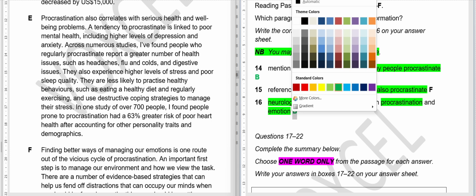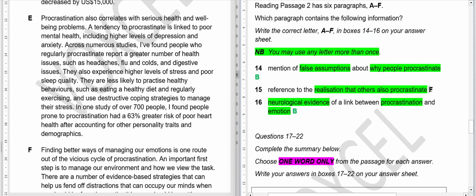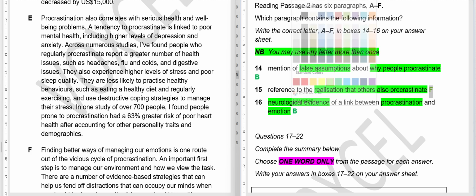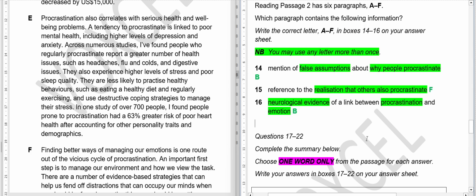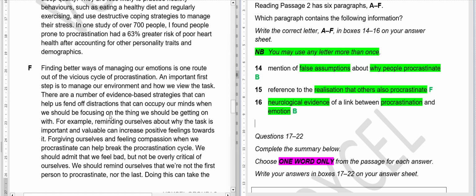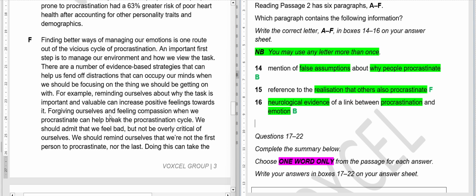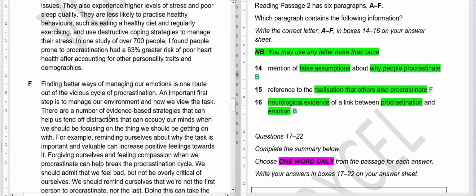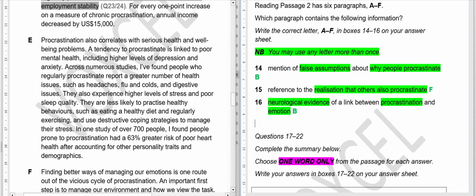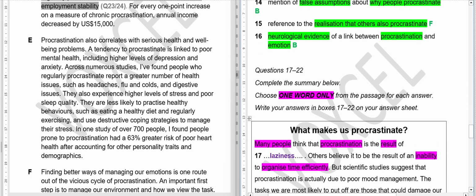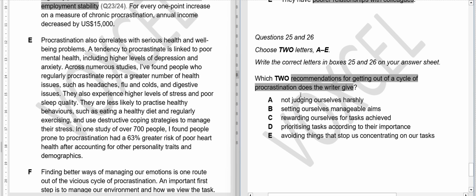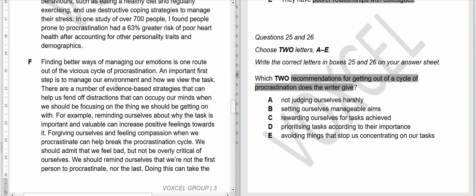Just 1 second guys, I believe, yeah, this is the color. Okay, so F is the answer, but we still have to find out because we are practicing. And if you are 100% sure that in the exam there is no mention of that from A to E, you can just write F, but it doesn't matter because we still have to find these two questions, 25 and 26. So we will have to read the F paragraph. So we're gonna read it.